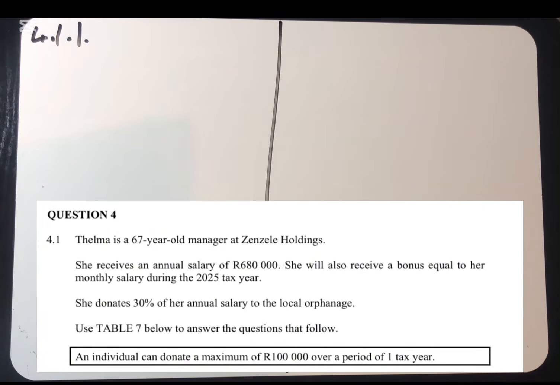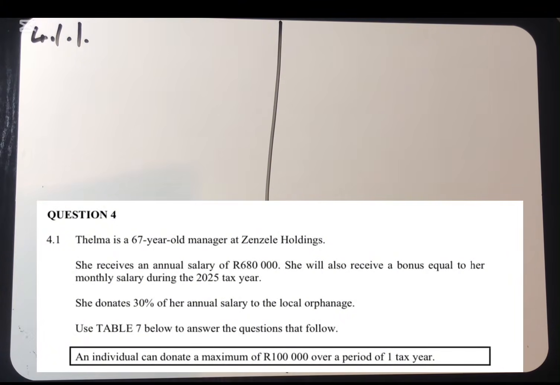Question 4, it says that Thelma is a 67 years old manager at Zenzel Holding. She received an annual salary of 680,000. She will also receive a bonus equal to her monthly salary during 2025 tax year. She donated 30% of her annual salary to the local orphanage. Use table 7 below to answer the question that follows. Now they are saying the very much important thing is that the individual can donate a maximum of 100,000 over the period of 1 year.